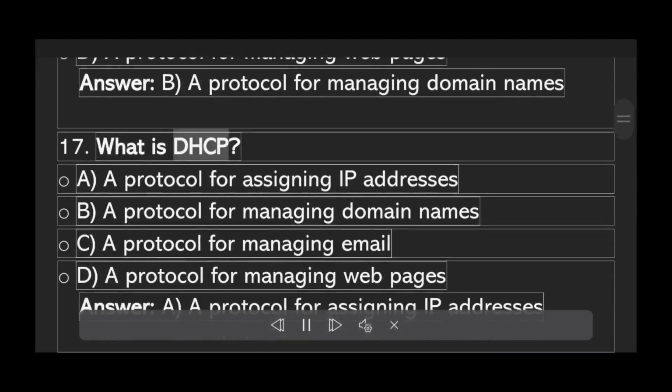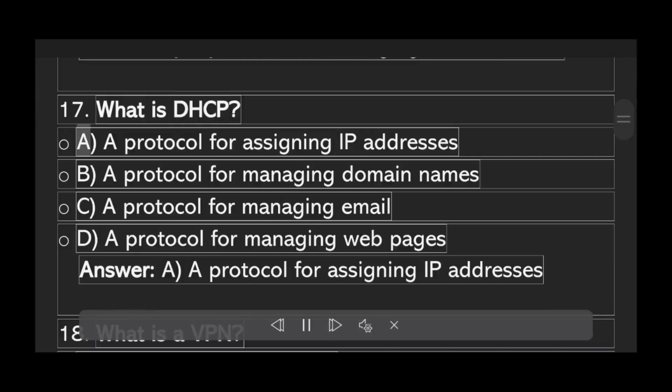What is DHCP? A. A protocol for assigning IP addresses. B. A protocol for managing domain names. C. A protocol for managing email. D. A protocol for managing web pages. Answer A. A protocol for assigning IP addresses.